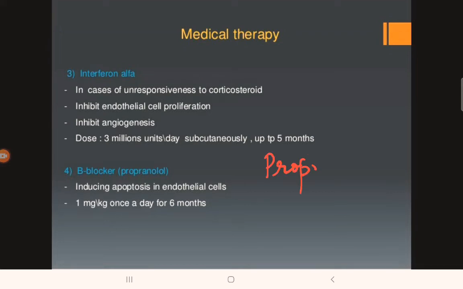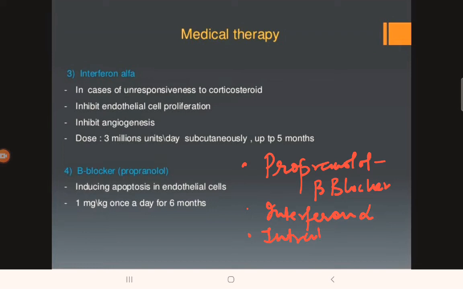Propranolol, it is a kind of beta blocker. Interferon alpha. Then we have intralesional steroids and systemic steroids. These are the various medical therapies for vascular tumors, not malformations. I am saying only about vascular tumors.